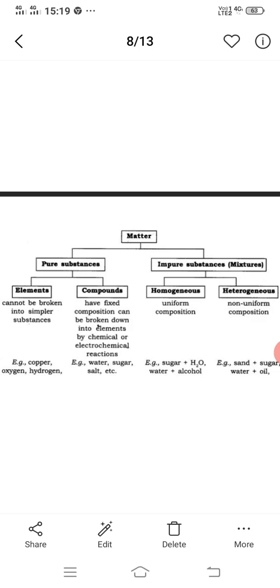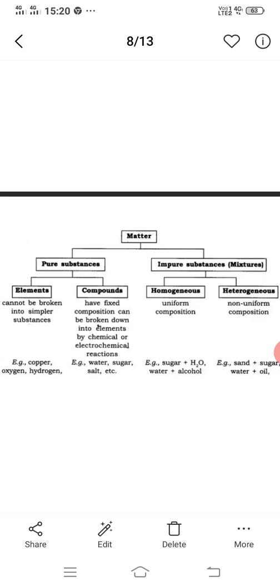Now see the elements. Matter in its simplest form is called an element. We are using many elements in our daily life. Common salt consists of the elements sodium and chlorine. Water consists of hydrogen and oxygen. Magnesium and phosphorus are used for making crackers. Sulfur is used as manure in agriculture. Gallium is used for making mobile phones and silicon is used for making computer chips.